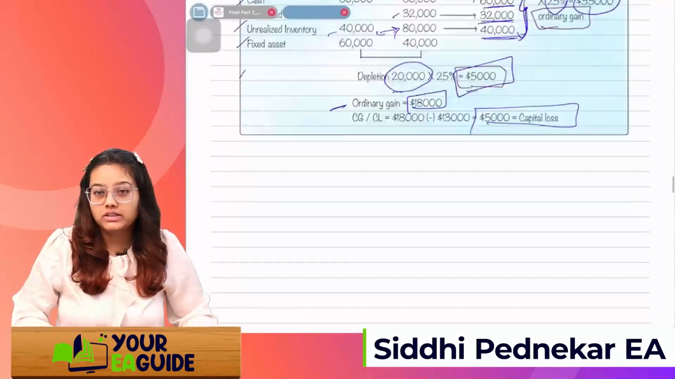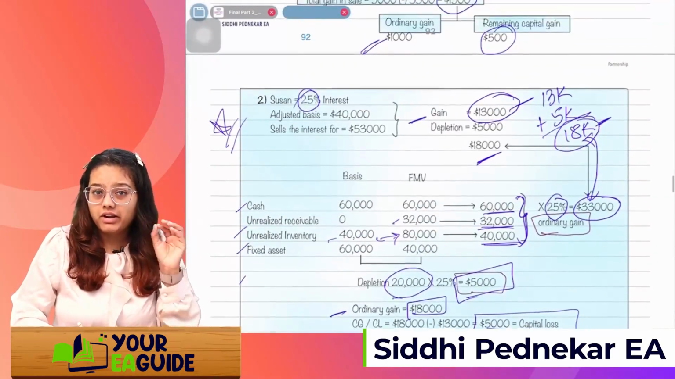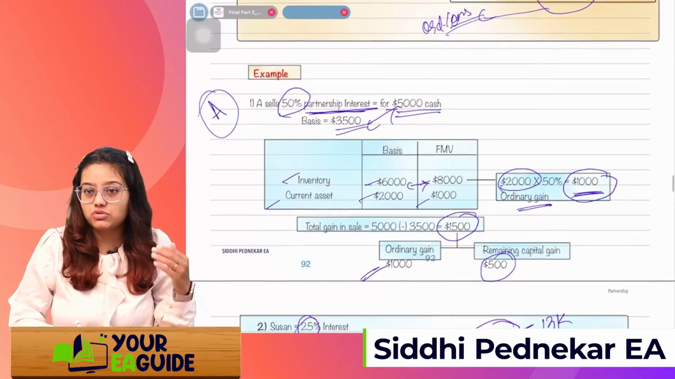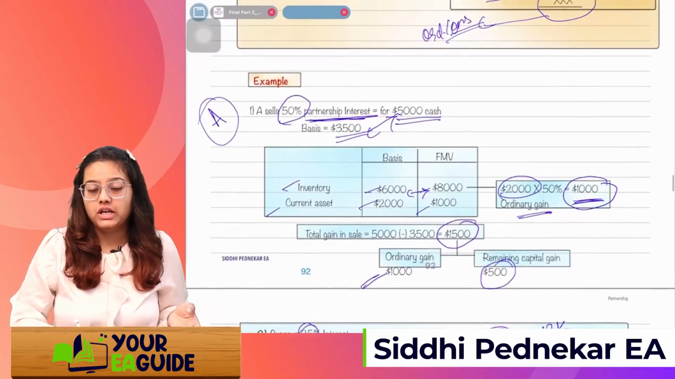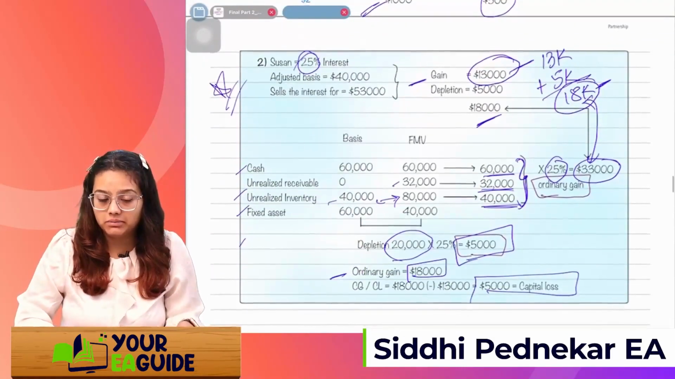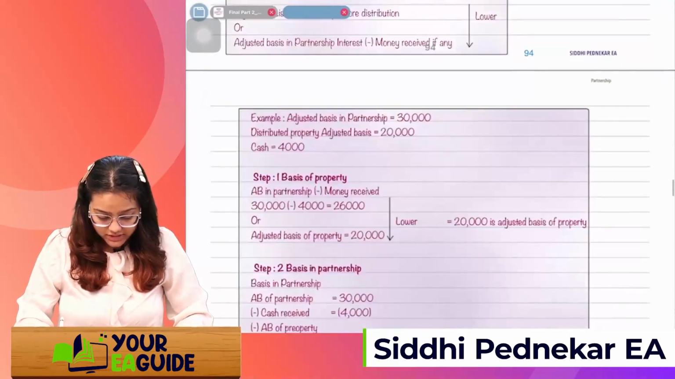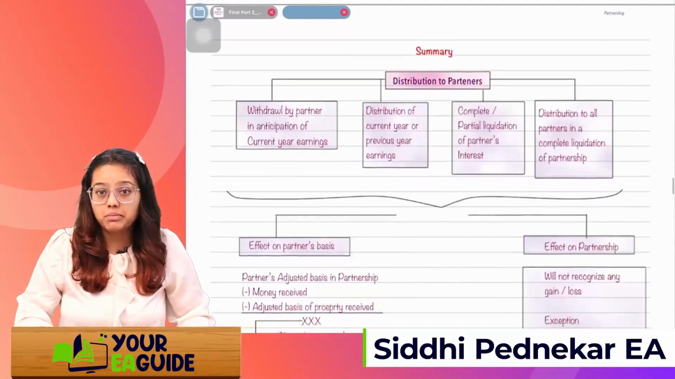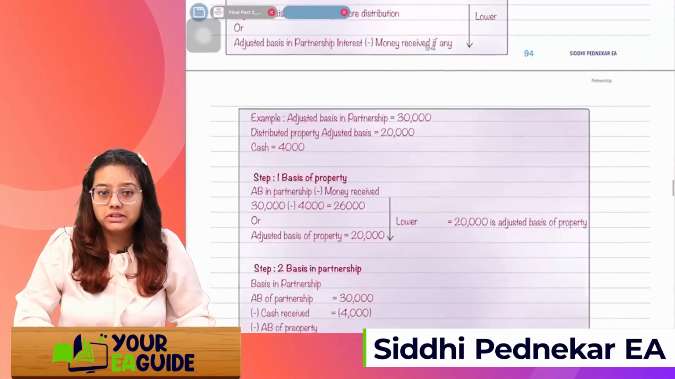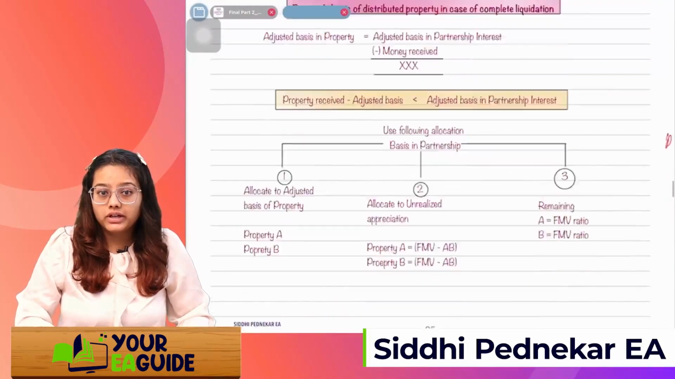Whatever examples I have included are just relevant examples. I have not included each and every example from each and every MCQ. MCQs, you are anyhow going to solve on your own. But these examples are those which will help you understand the concept. All right, so that's it for the partnership. Here I have given one summary. Just go through it. I've included some more examples in this summary as well, and go through it in a stepwise manner.